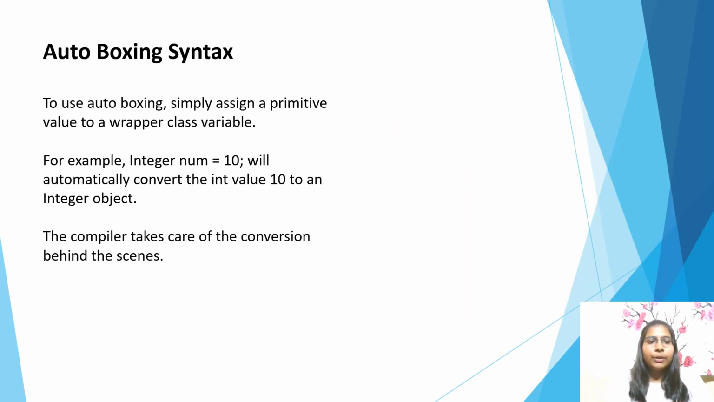Autoboxing syntax. To use autoboxing, simply assign a primitive value to a wrapper class variable. For example, Integer num = 10 will automatically convert the int value 10 to an Integer object. The compiler takes care of the conversion behind the scenes.